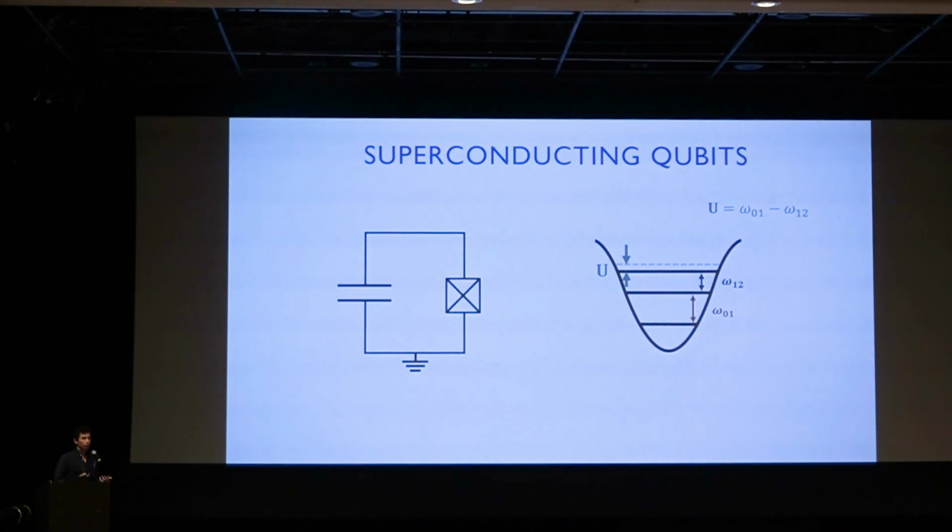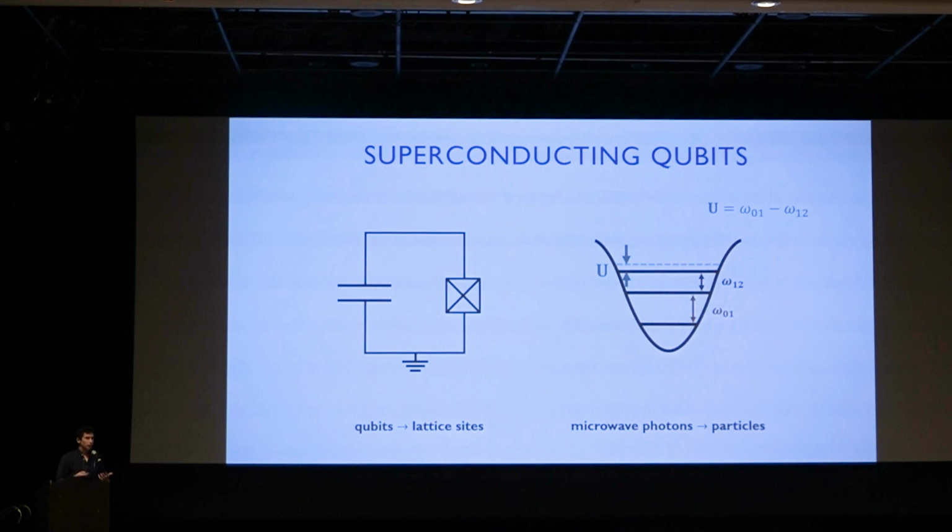Okay, so what platform are we interested in? In our lab, we do superconducting circuits. Specifically, we made qubits out of a transmon qubit, where we have a capacitor and a Josephson junction in parallel. The energy spectrum of this is a weakly anharmonic oscillator, where we define U to be the anharmonicity of the qubit, which is the difference in energy levels between adjacent energies. Usually, the interaction strength is about 5% of the 0 to 1 transition energy.